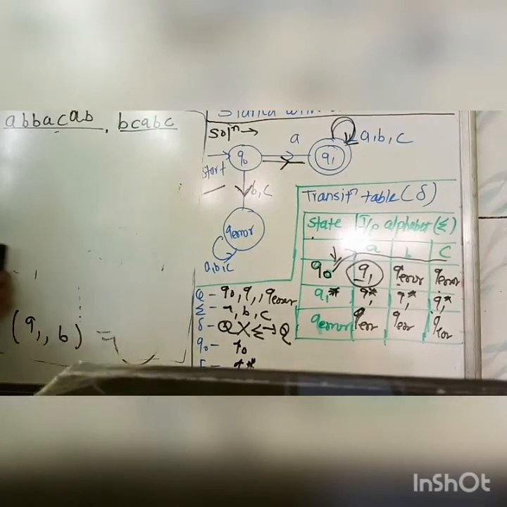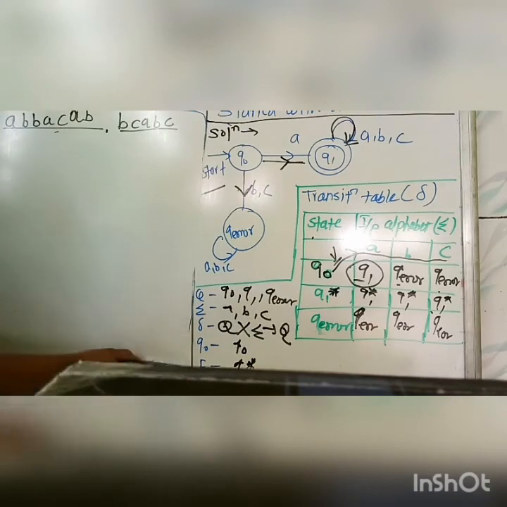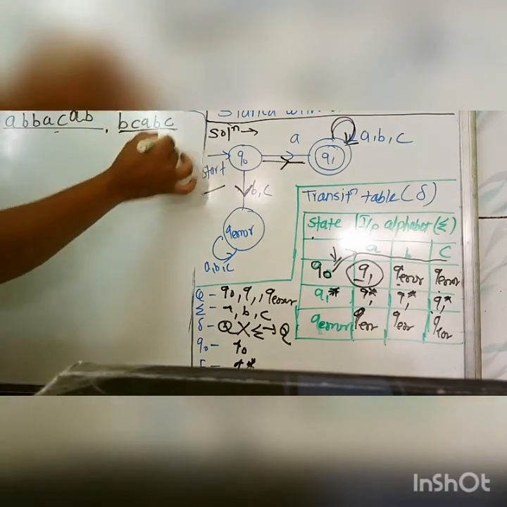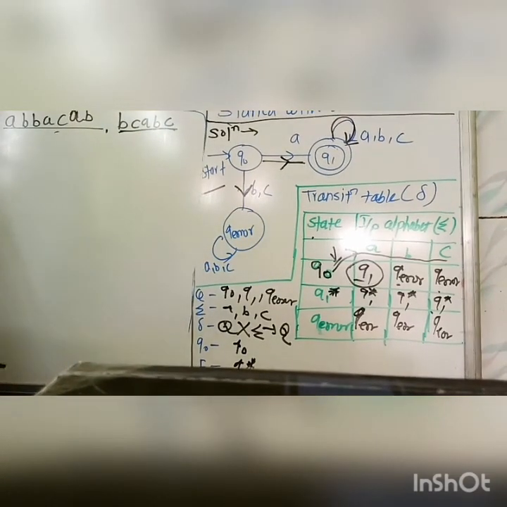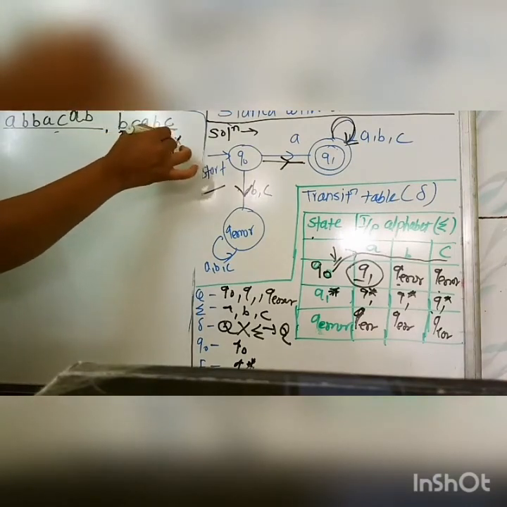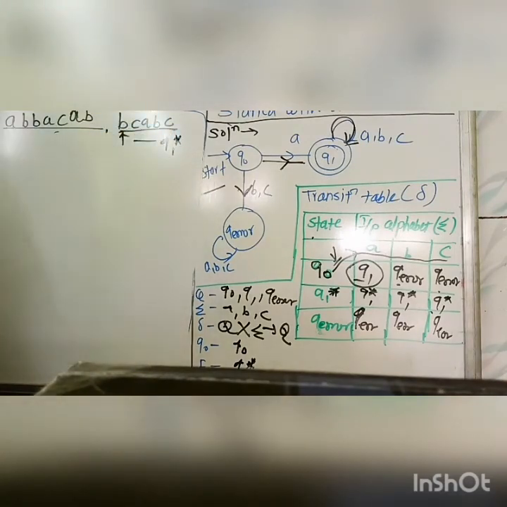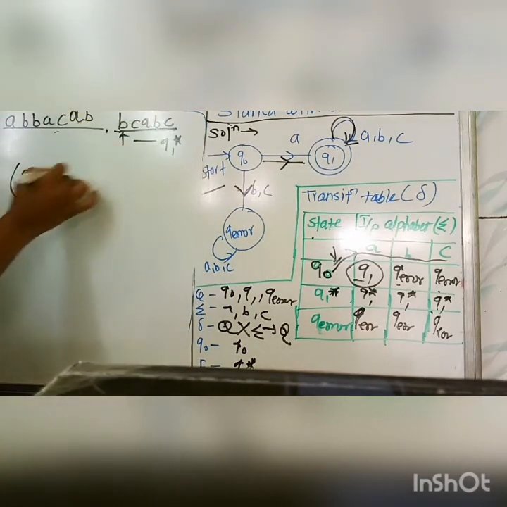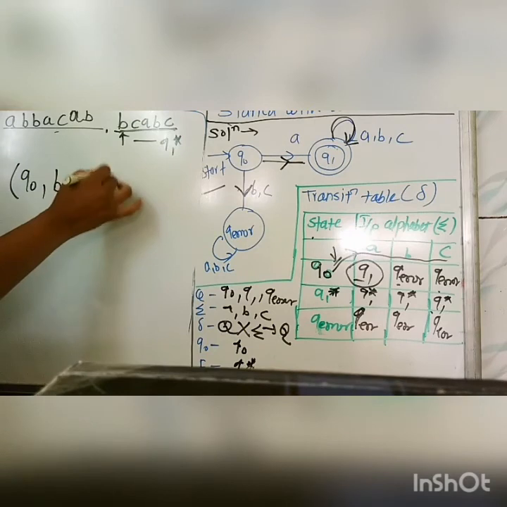If it ends at a state other than the final state for a wrong string, then this is correct for our machine. But if we pass a wrong string and it reaches the final state, then our machine is wrong. So we will trace it as Q0, taking the string BCAB.